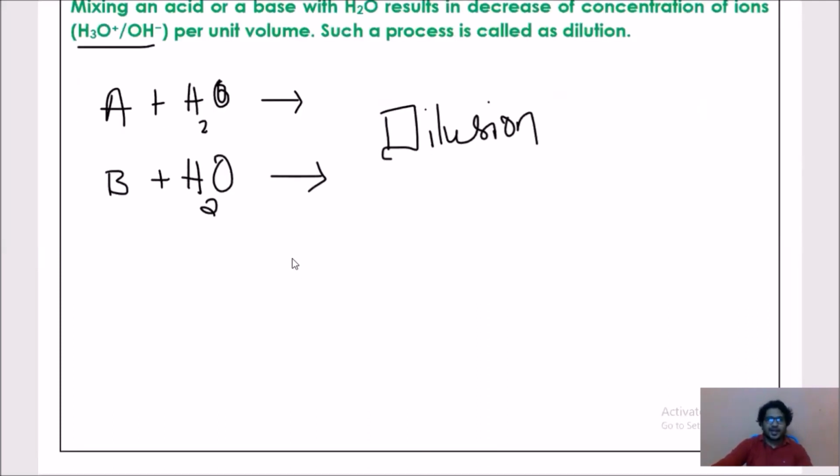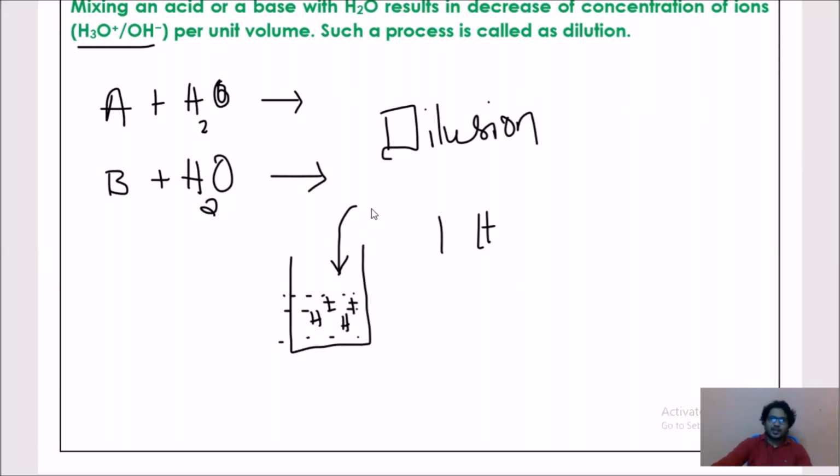So try to understand this one. Take a beaker, add 1 liter of water to it. So how much water have we added? 1 liter. Now add a few drops of acid to it. After adding acid, the water will be mixed with H plus ions. Now consider we have added 2 to 3 drops of acid. Consider 1 liter of water contains 10 H plus ions. Of course, that is not the actual count, it is a rough count.